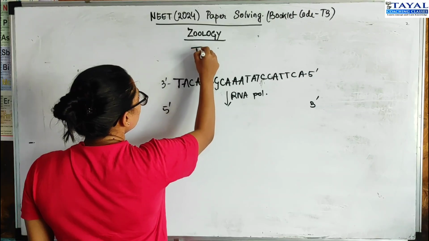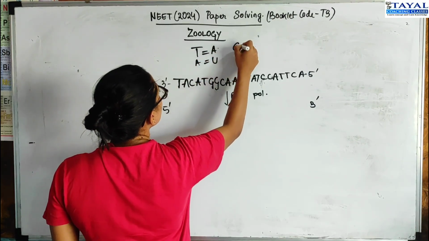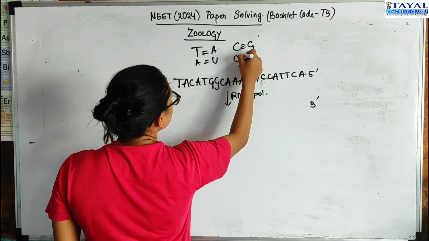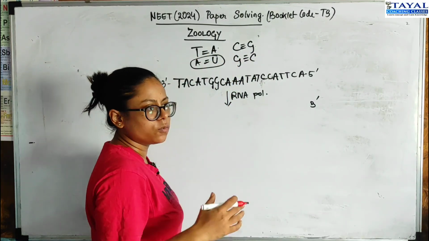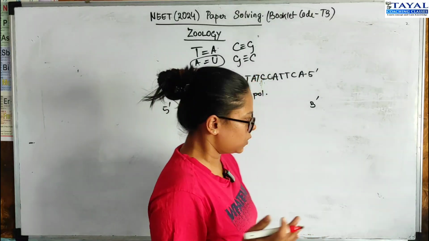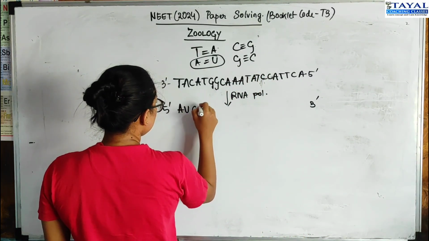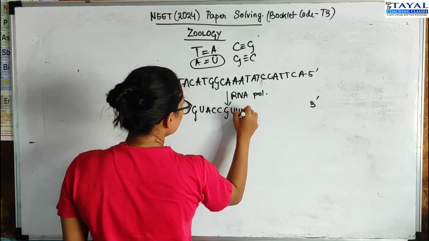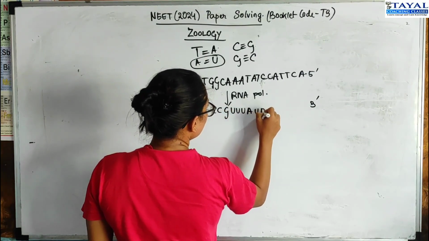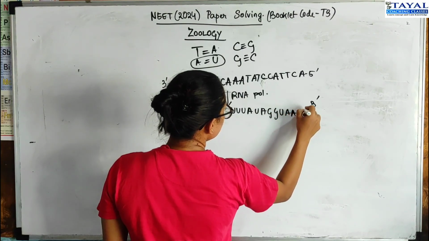So we will do the basic TA, AU, CG, GC. This is the only change that will happen compared to if we were doing it for DNA, because it's an RNA, right? So let's go with it. A U G U A C C G U U U A U A G G U A G U.